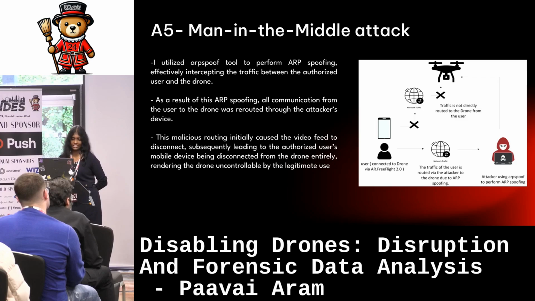The final attack is the man-in-the-middle attack, and in this attack I used ARP spoofing to redirect the traffic from the user connected to the drone to the attacker, which is myself. I thought it's basically just redirection of traffic. So instead of the user sending the traffic directly to the drone, I send it through myself to the drone.